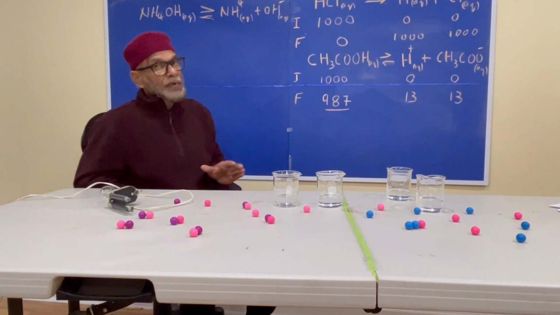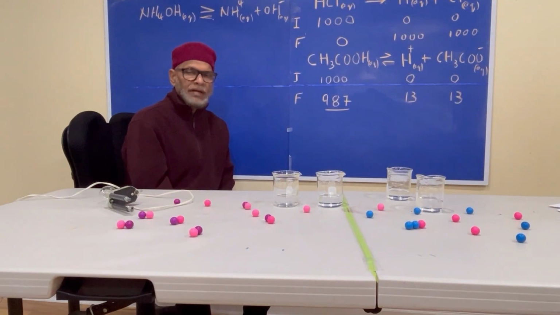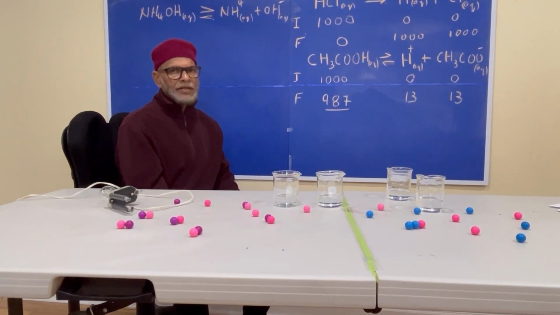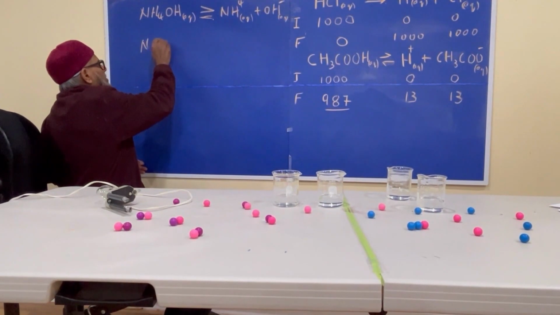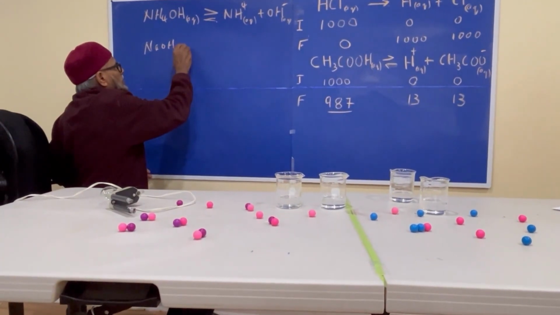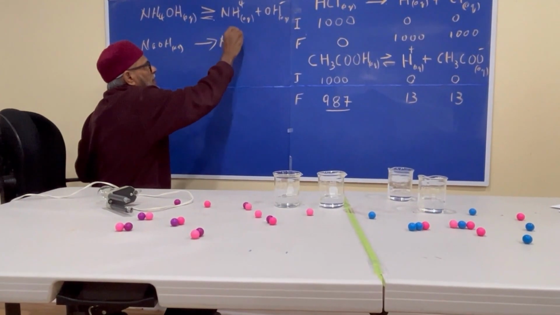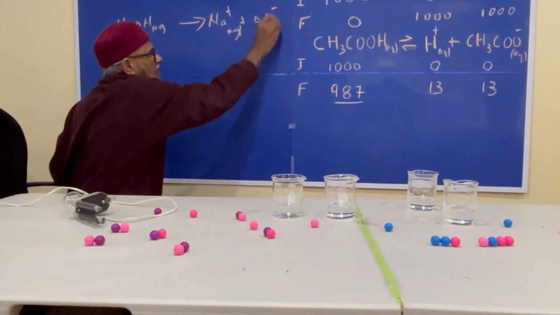Okay, so the strong base and the strong acid ionize completely, 100% ionization. The weak base and the weak acid only undergo partial ionization, and you'll see that. If you want to talk about sodium hydroxide now, you put aq, you're going to put a single arrow here to indicate that there is 100% ionization.